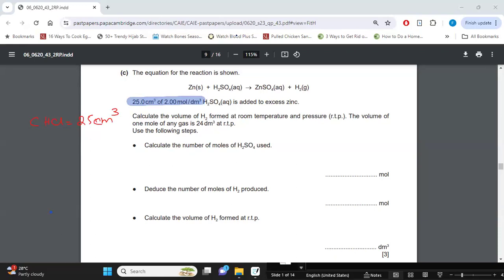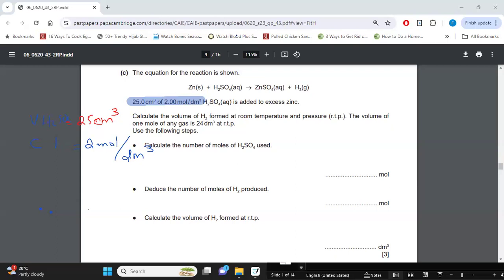Then we have the concentration of H2SO4 as well as the volume of H2SO4, right? We're going to write this down, keeping special emphasis on units. Please do not forget, units are really, really important. Always keep an eye out. Thank you, Vadiha. It's H2SO4. You're right. Thank you so much. So always keep an eye out on exactly what the units are.